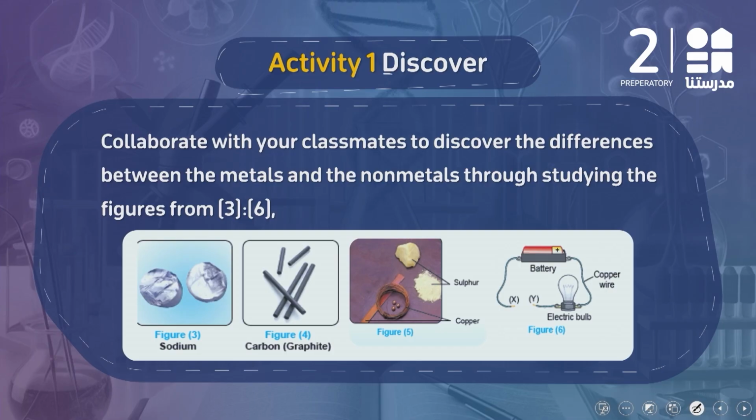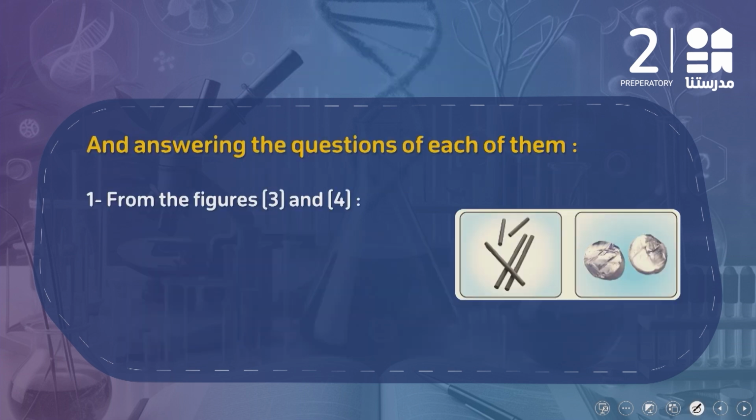In this activity, discover and collaborate with your classmate to discover the differences between the metals and the nonmetals through studying the figure. We have here a piece of sodium. Here we have graphite or carbon. Here we have sulfur in the solid form and copper. And here we have parts from the electric circuit. Let's start from figures 3 and 4.